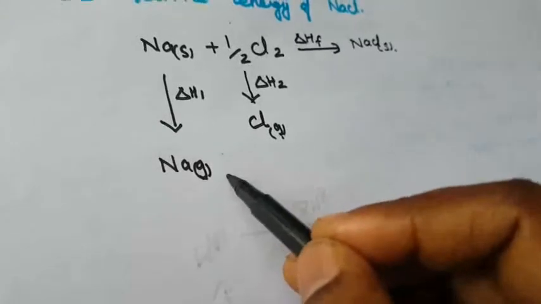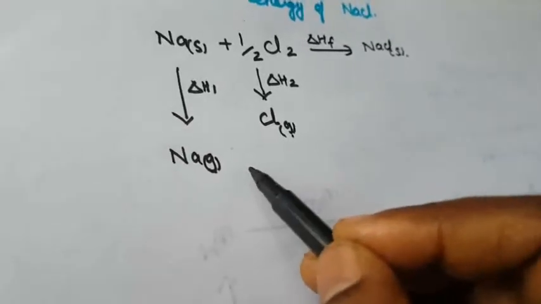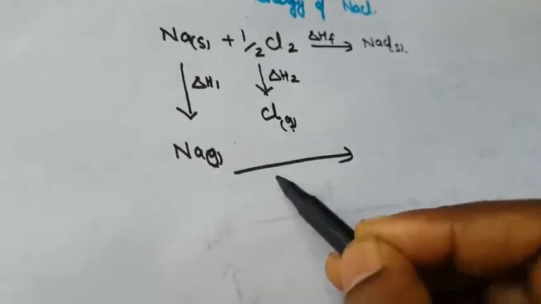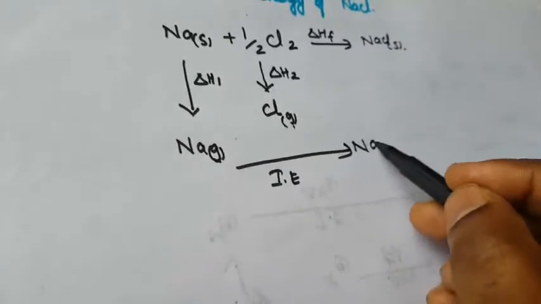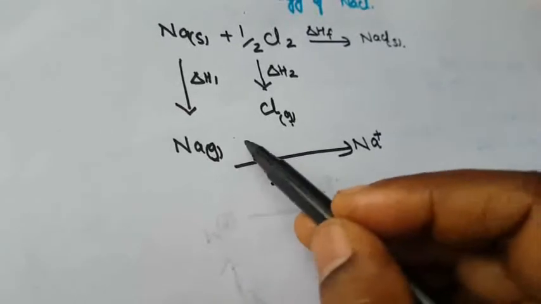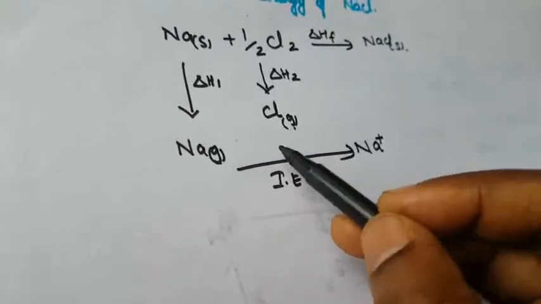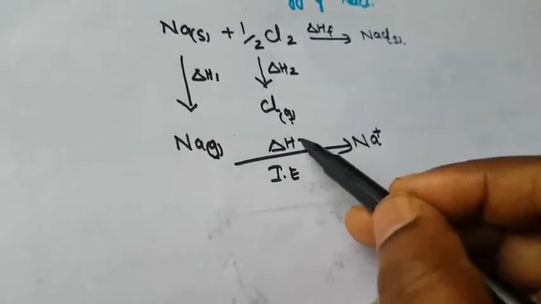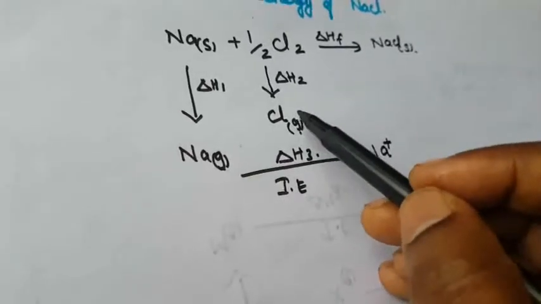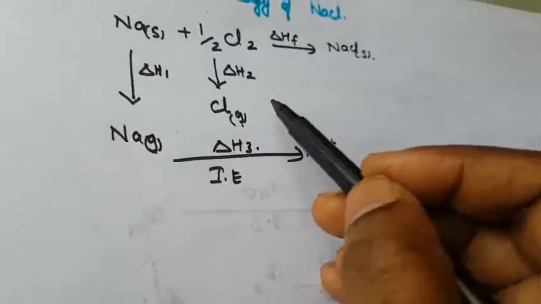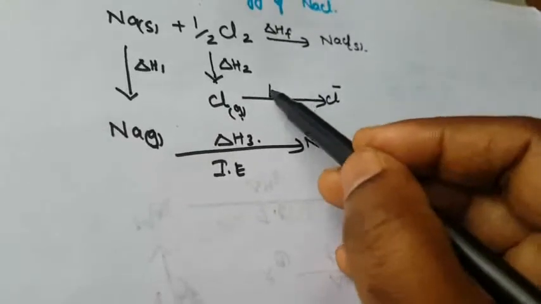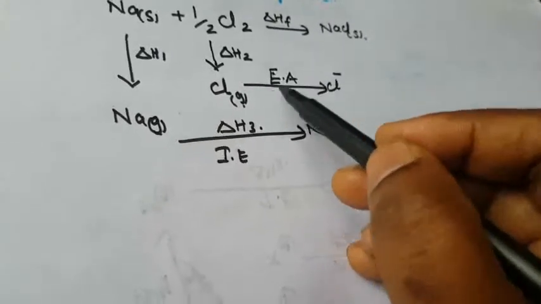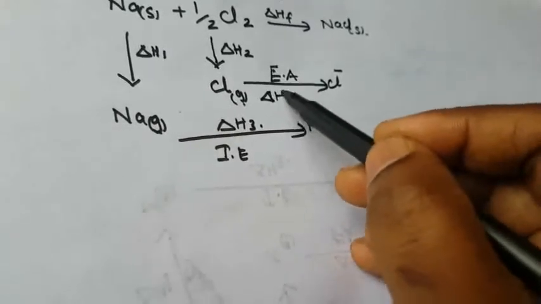Now again, the sodium gaseous atom undergoes ionization energy. What is ionization energy? The removal of an electron, giving the Na+ ion. This is called delta H3. Then this one is chlorine. Chlorine in the gaseous state is converted into the Cl- ion. What is this process called? Electron affinity. That is called delta H4.